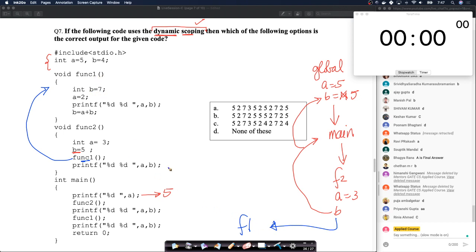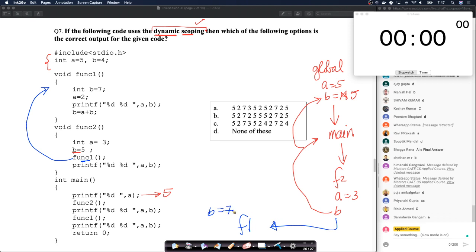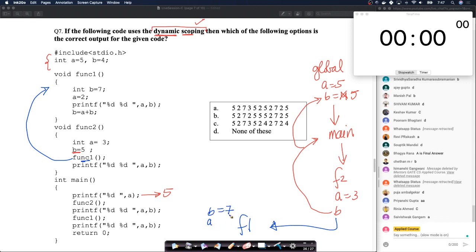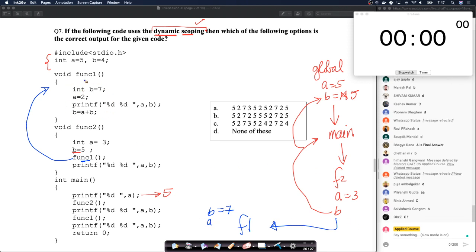You have b equals to 7. So there is a local b that is equals to 7 here, and a equals to 2. So what does it do? It goes to its parent now, because there is no local a which is created here. There is no local variable a that is created here. So a equals to 2 basically means this will now go to its parent and it will make this a equals to 2. Right? That's what happens, right?